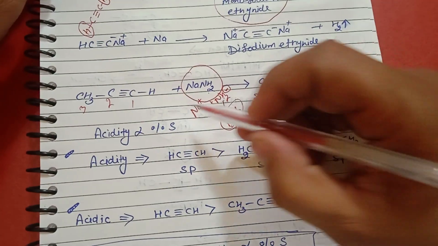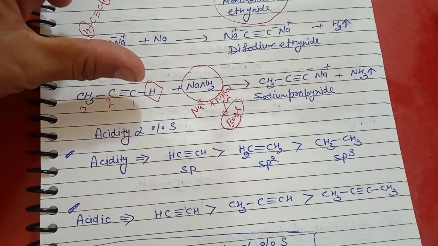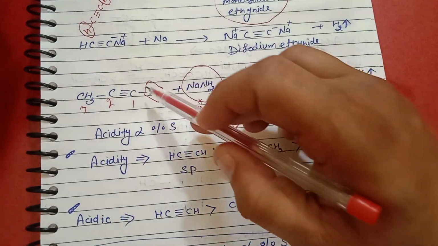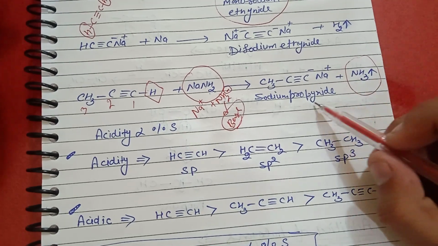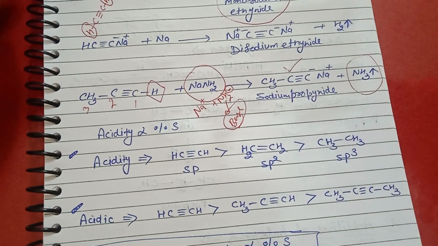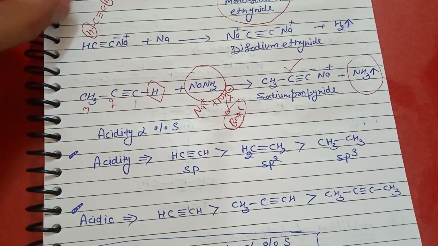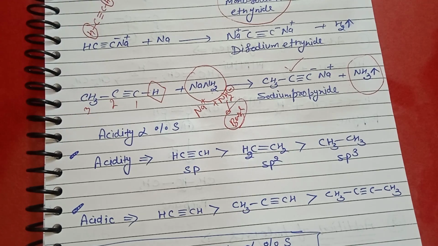When base absorb this terminal hydrogen, NH2 plus H gives NH3. So NH3 gas is evolved and form sodium propanide salt. So these two methods identify alkyne is acidic character.